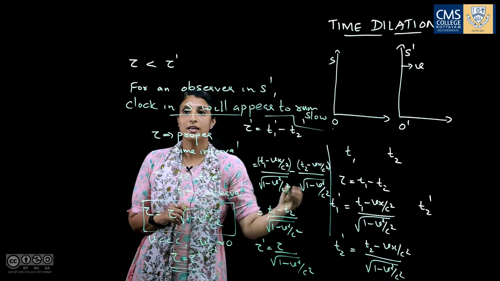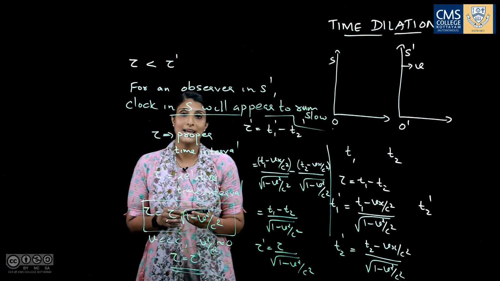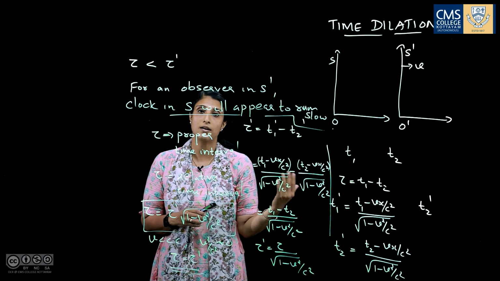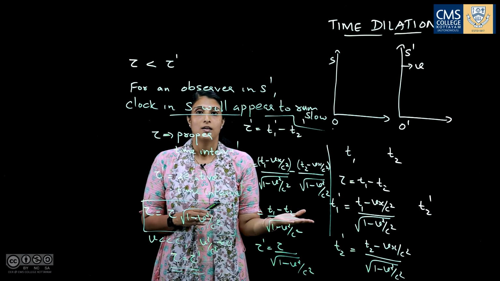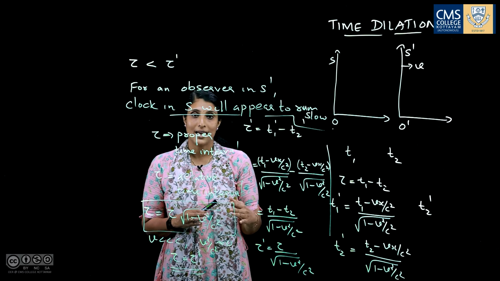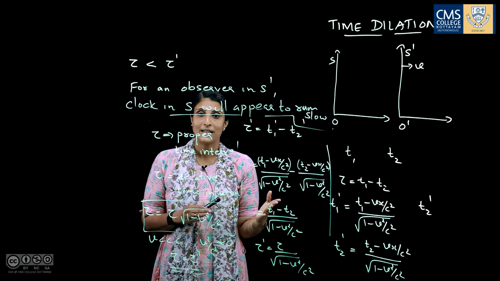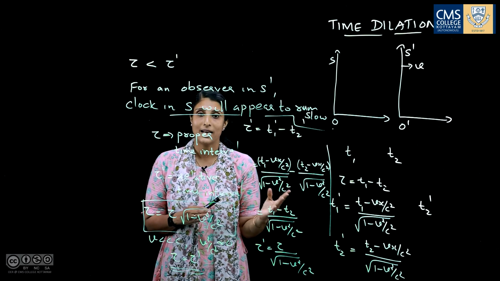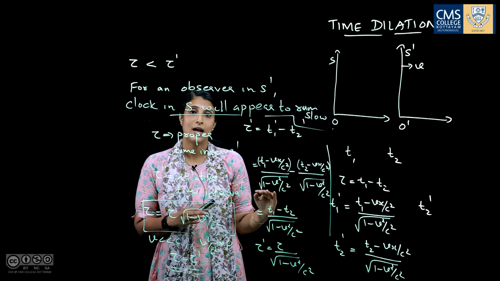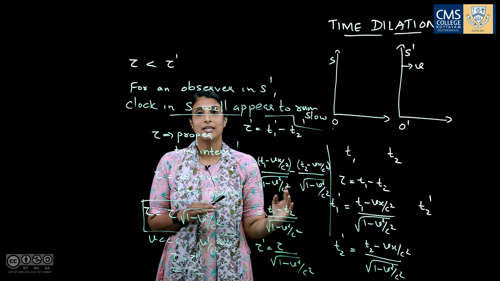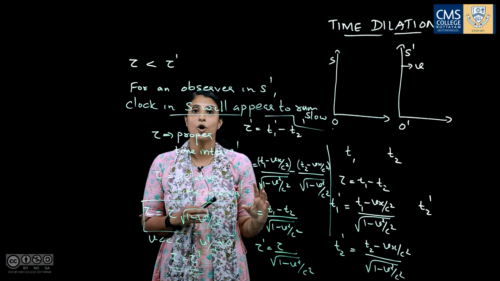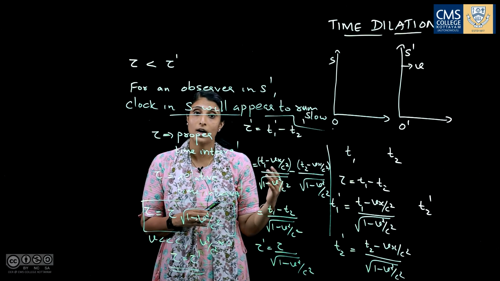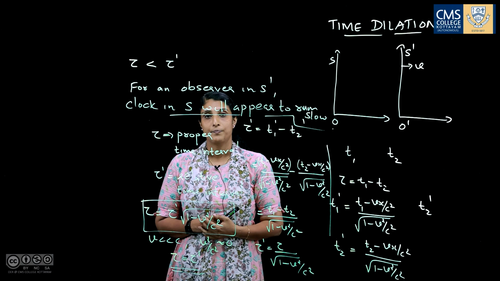Now we consider if the two events occurred in the S dash frame, then the time noted by the observer in the S frame will be the relative time interval, and the time interval noted by an observer in the S dash frame is the proper time interval.